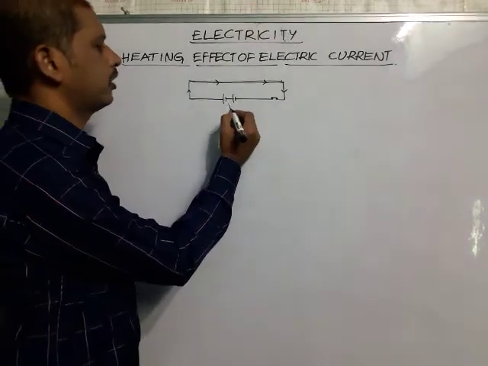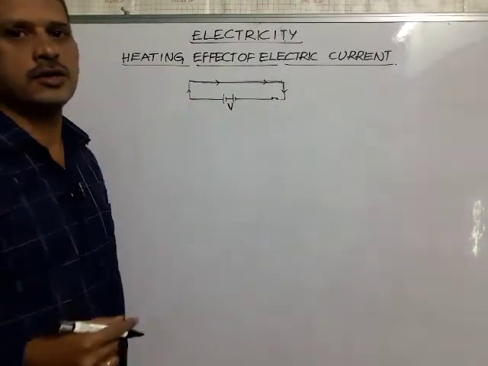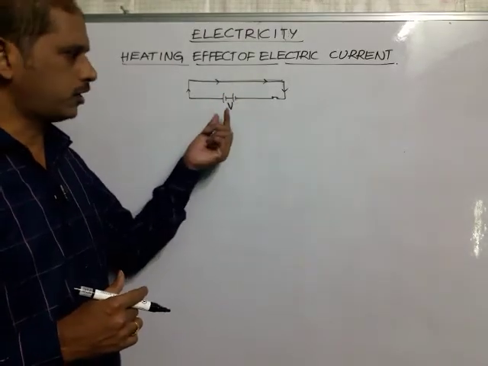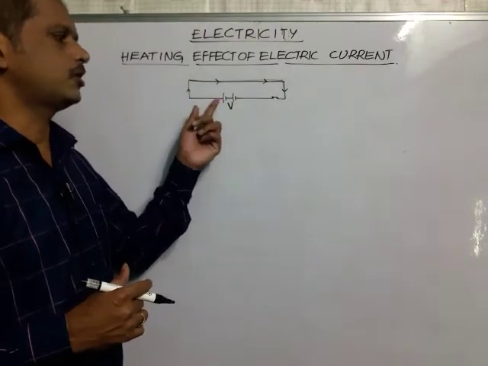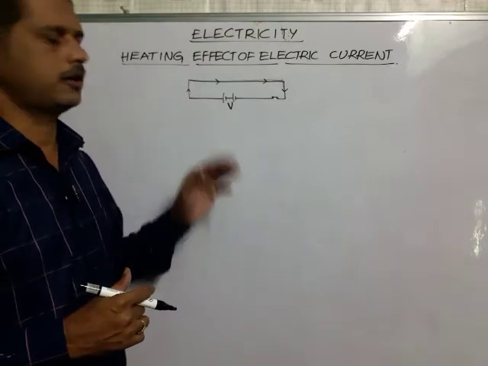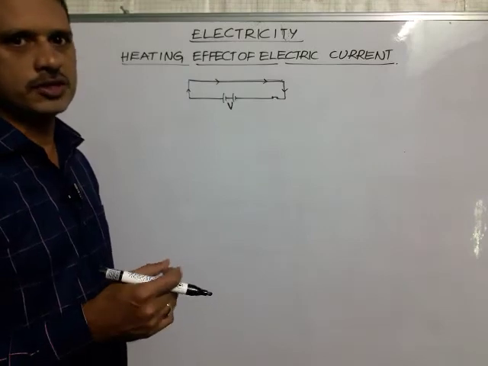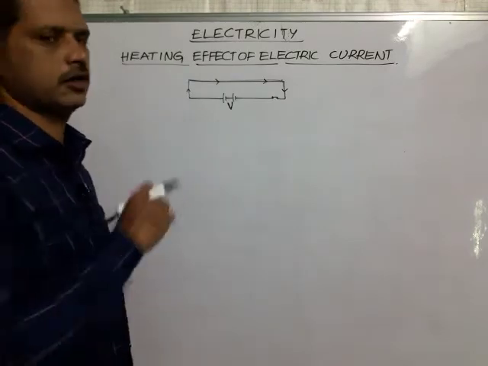This potential difference is doing some work. Potential difference means charges are flowing, electrons being charges, and these charges are doing some work.